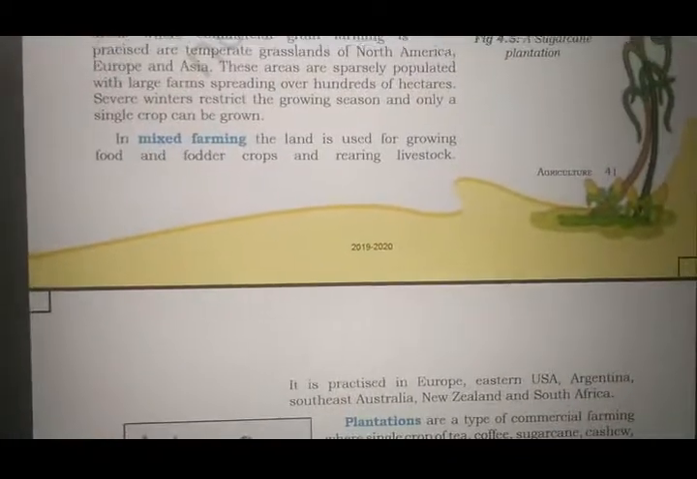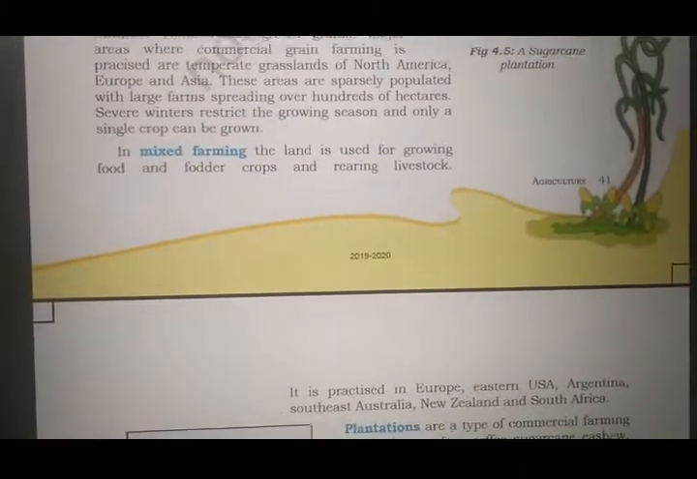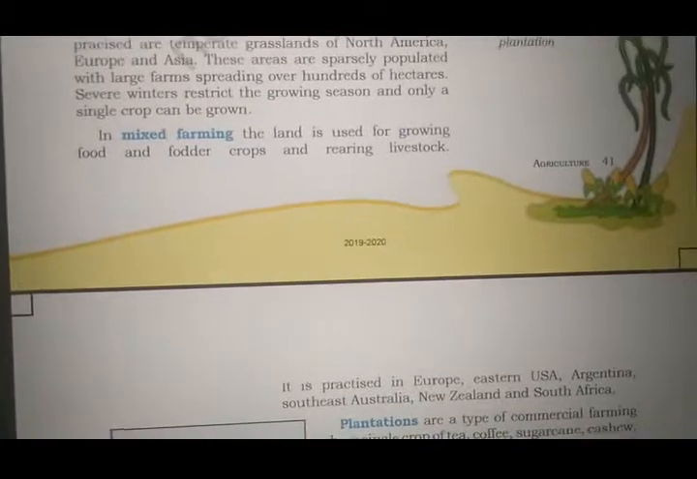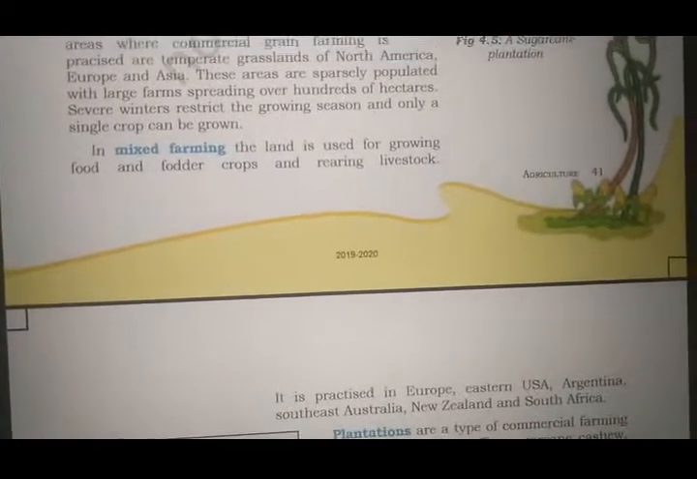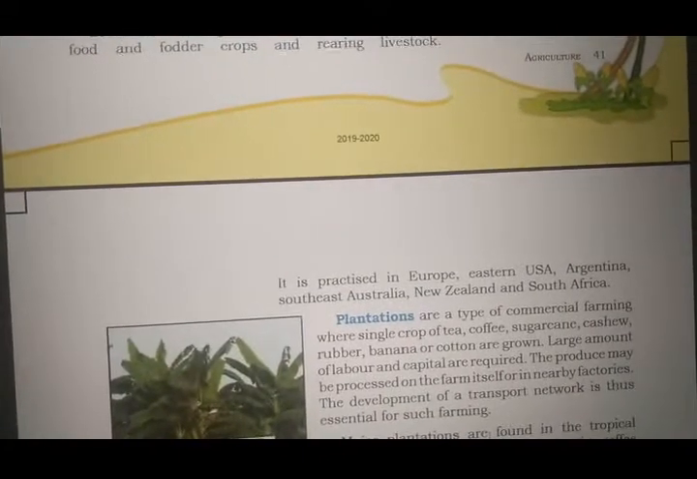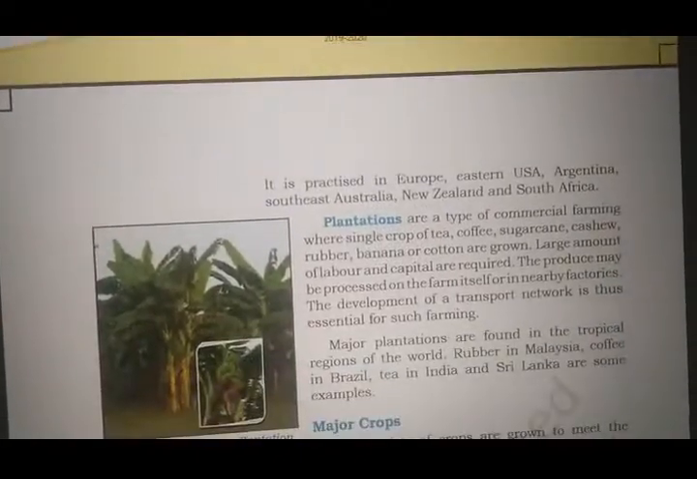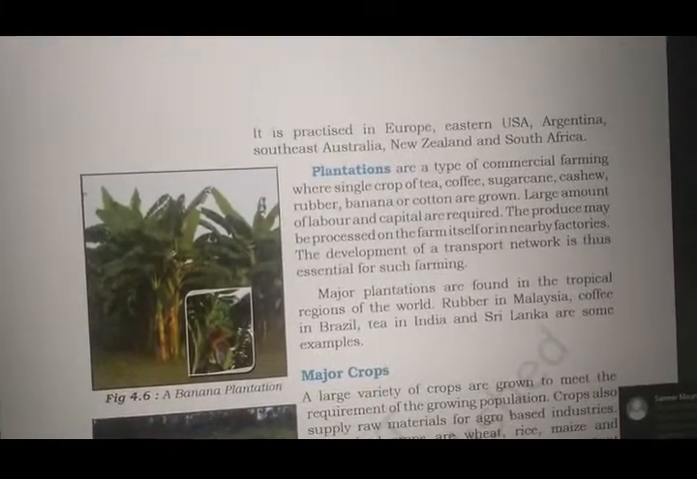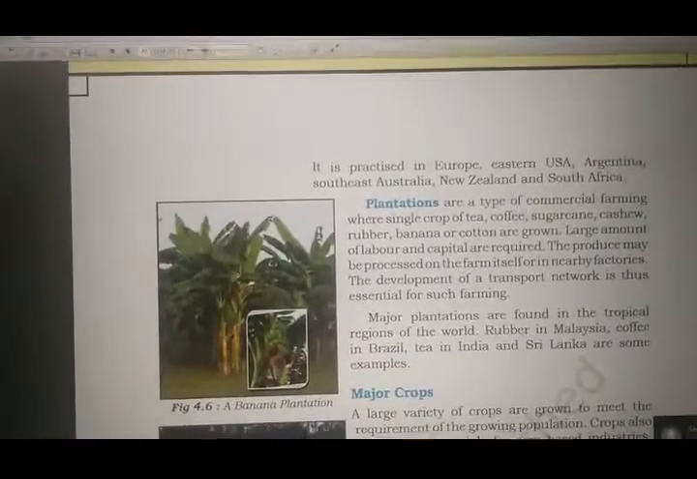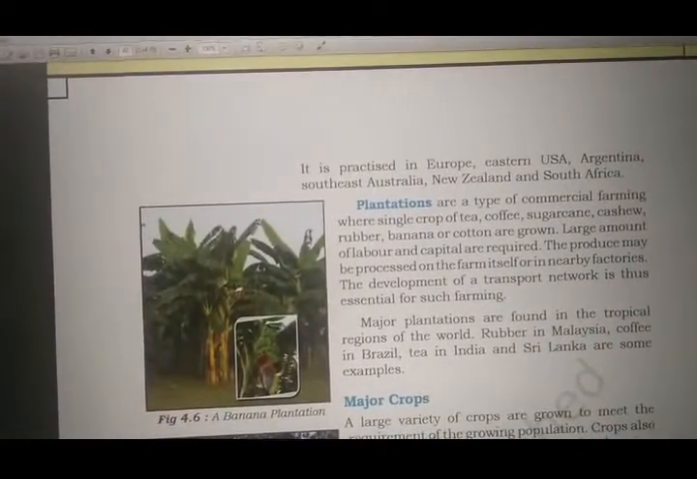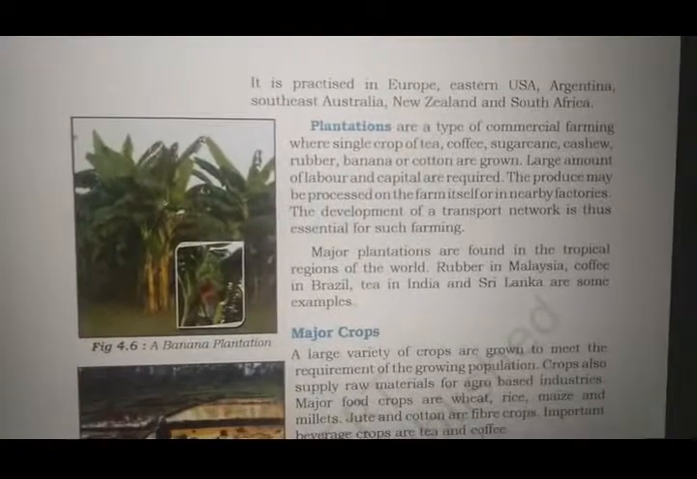Now let's see what mixed farming is. In mixed farming, the land is used for growing food and fodder crops and rearing livestock. So in mixed farming they grow food and fodder for their livestock. It is practiced mostly in Europe, Eastern USA, Argentina, Southeast Australia, New Zealand and South Africa. These are the names of these places. Please underline those names.